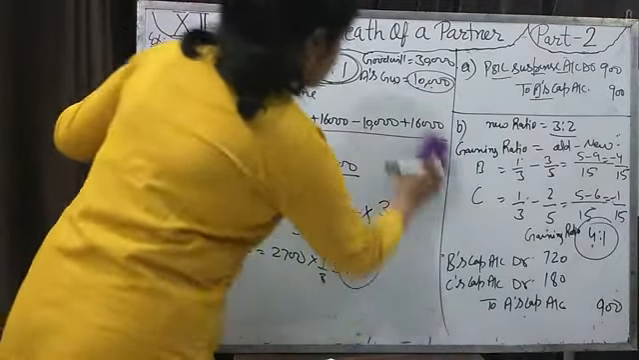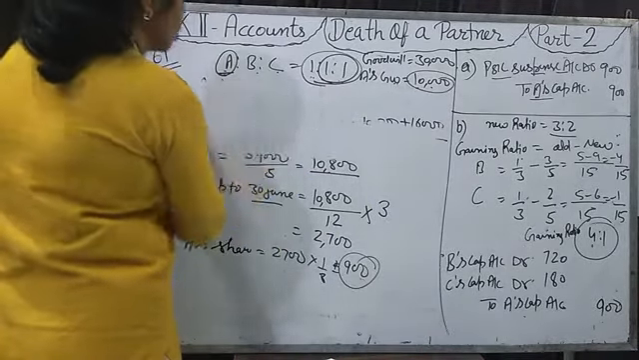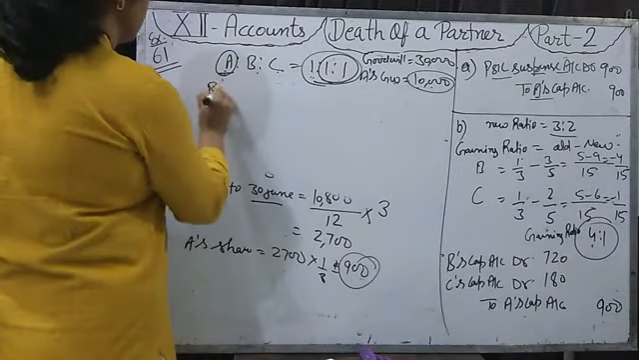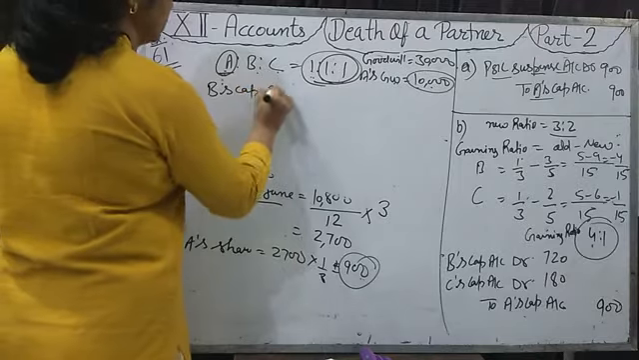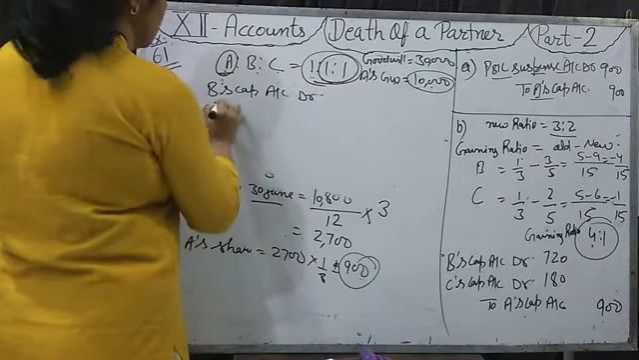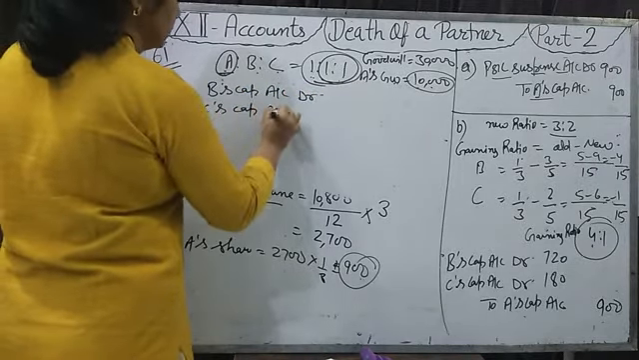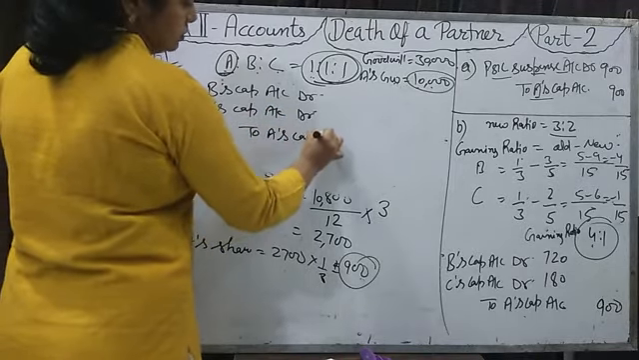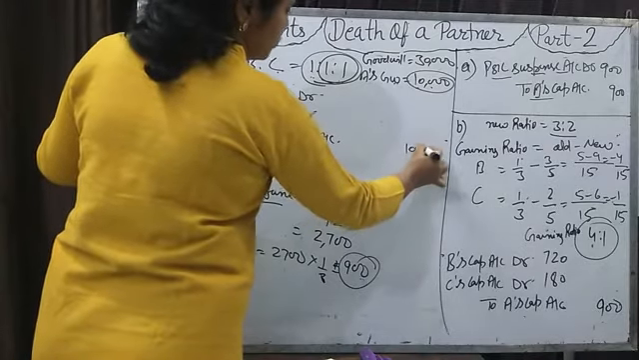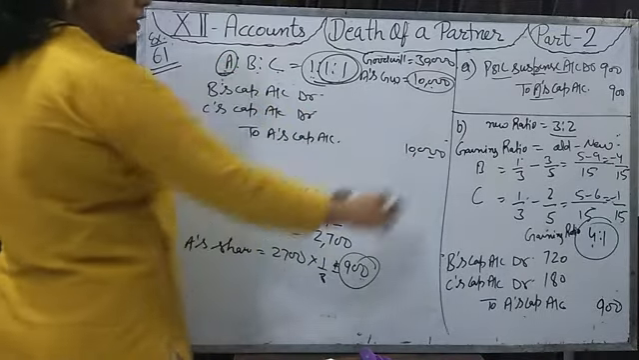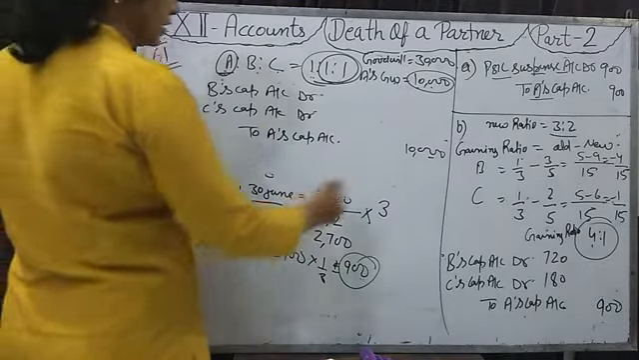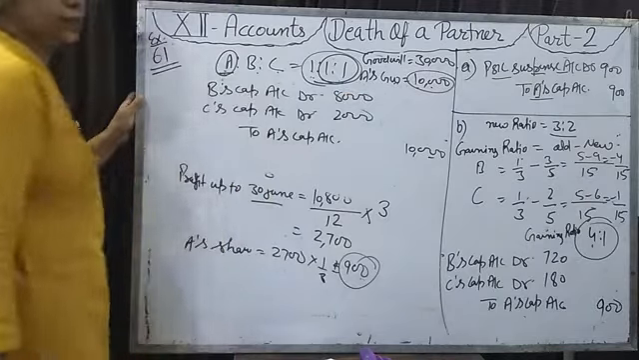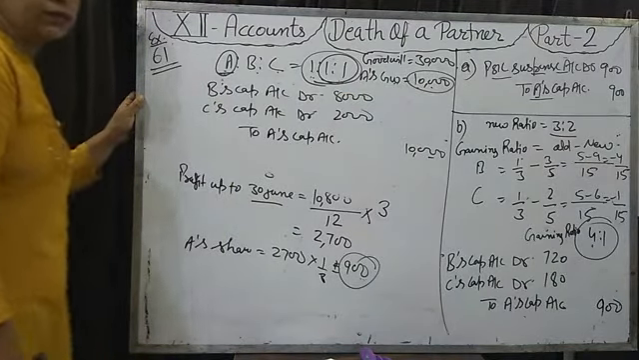The same entry we will pass, only the amount will change. Then which entry will be passed for the goodwill? B's capital account debit, C's capital account debit to A's capital account. How much amount do we have to give to A for goodwill? 10,000 in the ratio 4:1. Dividing by 5, it will come 2,000, and multiplied by 4, 8,000. Fine.